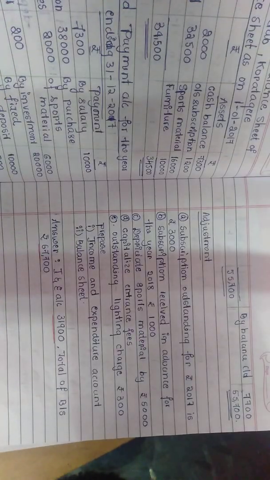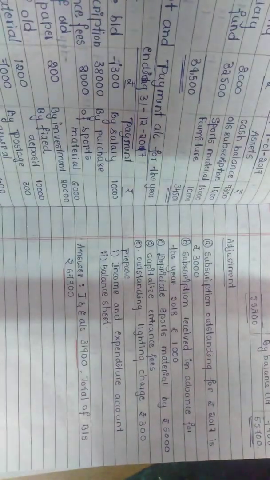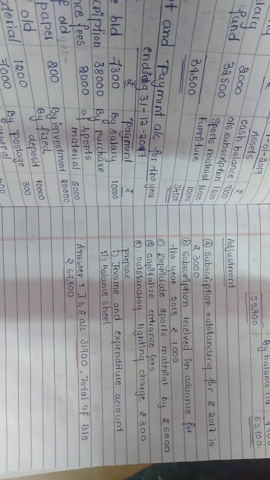And here what we need to do is see whether there is any adjustment related to subscription. Yes, there is a subscription outstanding for 2017. Means this amount is outstanding for this particular period. So we need to add this particular amount to the subscription, right? Then see another adjustment, adjustment B, subscription received in advance for the year 2018.